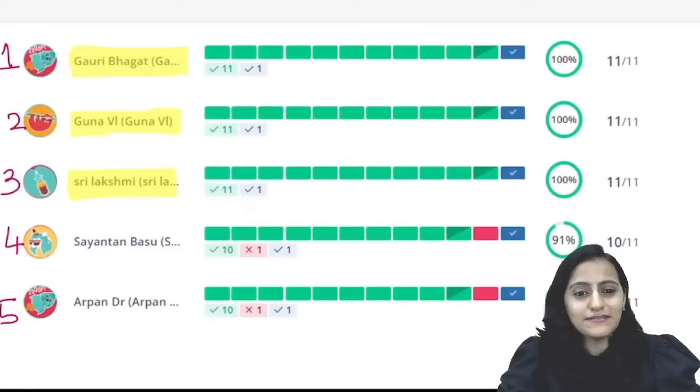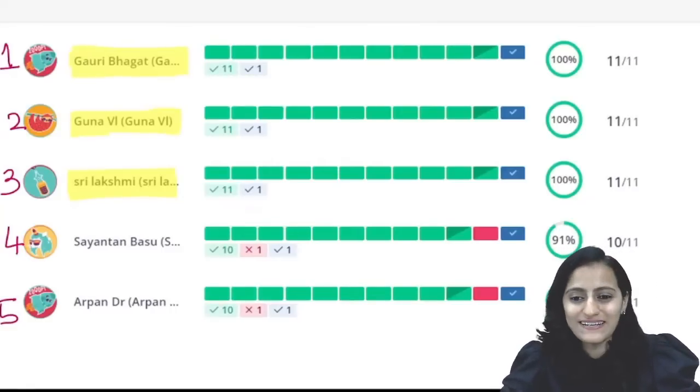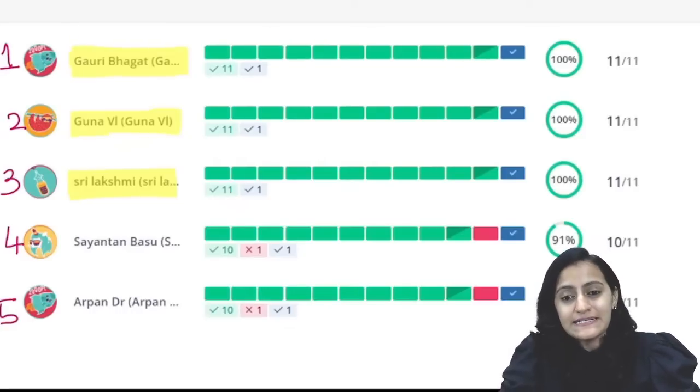So, Gauri Bhagat, Guna, and Sri Lakshmi, you can see these are the three students who got all correct. And then we have Sayantan and Dr. Arpan, 10 on 11. Right.